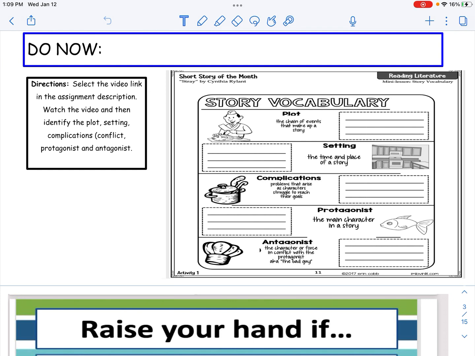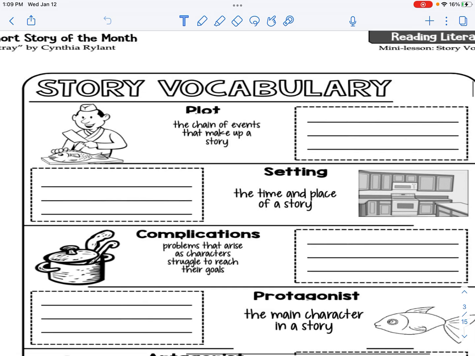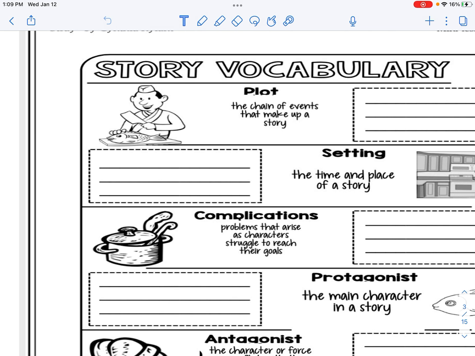What I'd like you to do right now is, in the assignment description, there is a Do Now video link. You're going to select that video link and watch a short animated clip. It's similar to that animated clip you saw about the boy addicted to video games. After you watch the video, and you may need to watch it more than once, you're going to tell me the plot. What are the 2 to 3 most important events that happen? The setting, the time and place of the story.